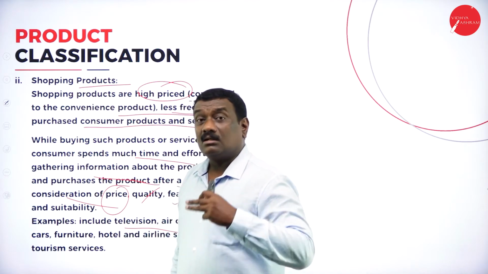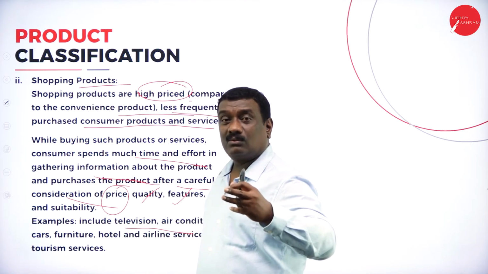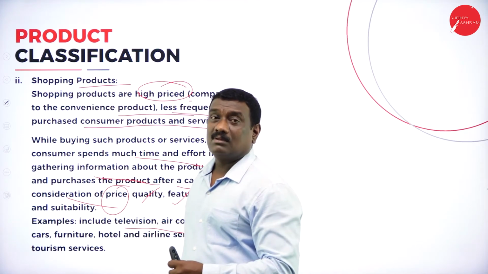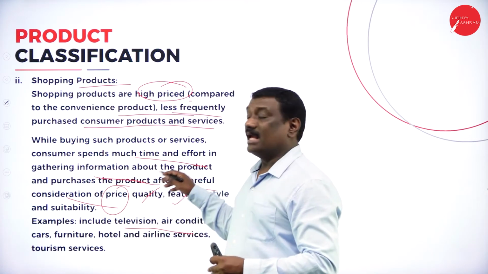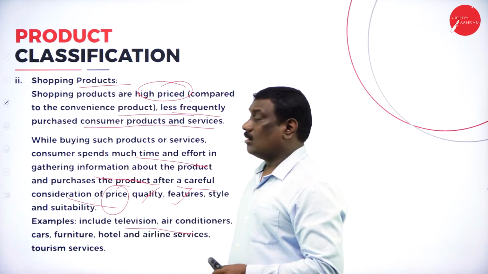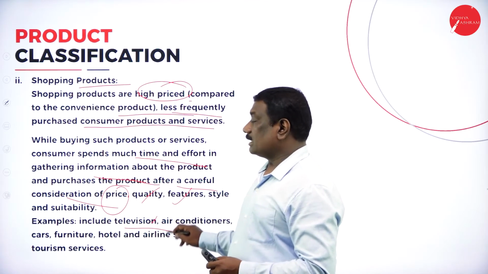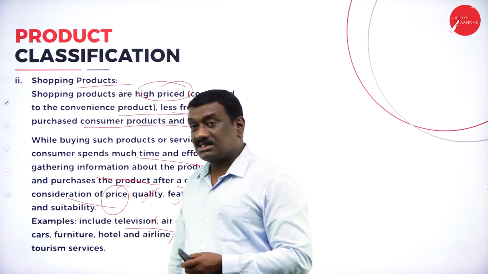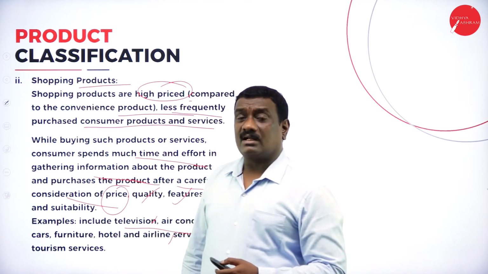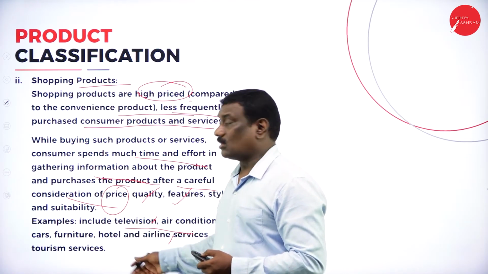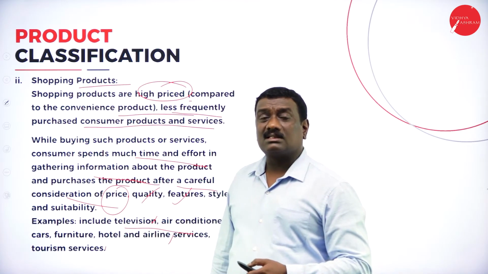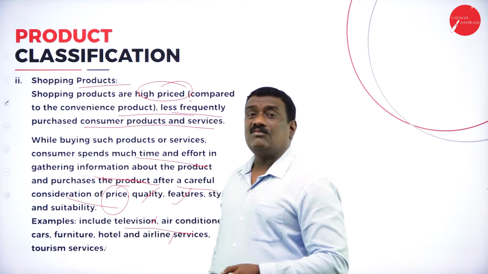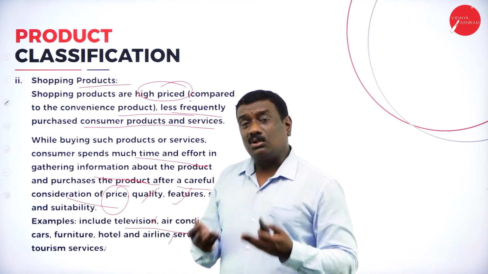So it is not that with shopping products you just enter the showroom and purchase the product and come. It requires all these elements in order to purchase that particular product. For example, I told you air conditioners, cars, refrigerators, washing machines, or hotels, airlines, services, furniture, different kinds of services, that is airline services or tourism services. You go, find out, collect a lot of information, then finally you choose according to your choice, right?